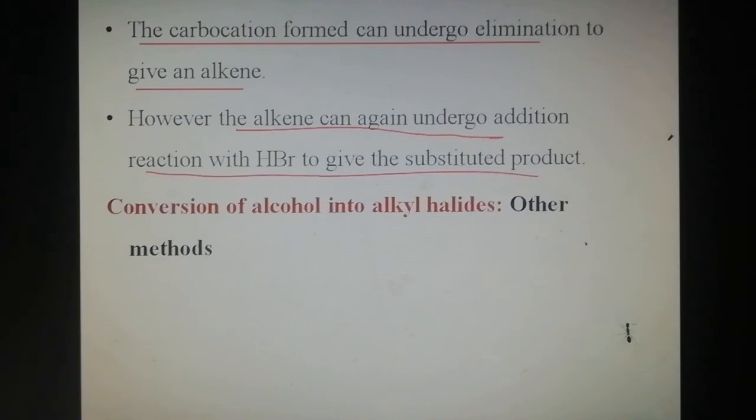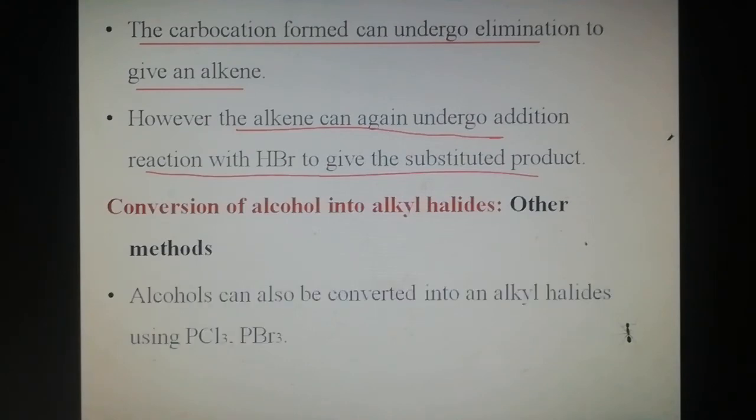Now we discuss other methods of conversion of alcohol into alkyl halides.